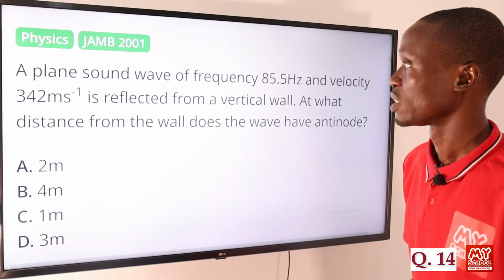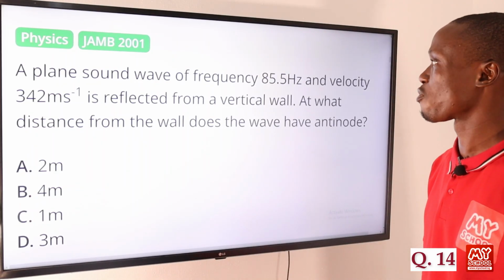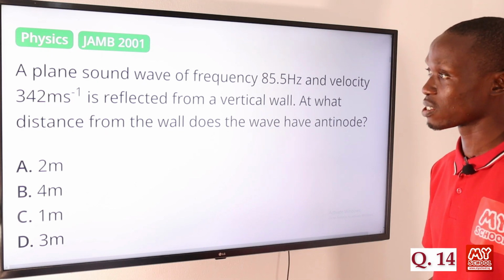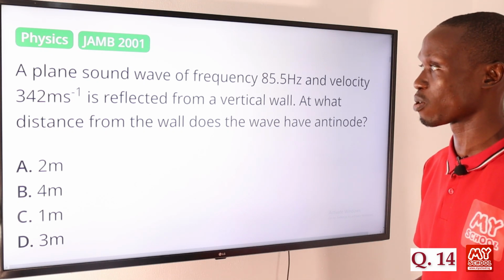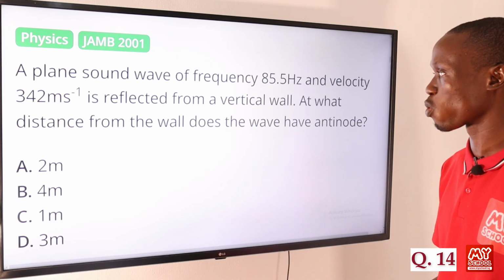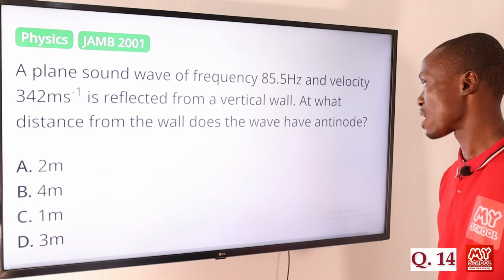Question 14. A plane sound wave of frequency 85.5 Hz and velocity 342 meters per second is reflected from a vertical wall. At what distance from the wall does the wave have an antinode?